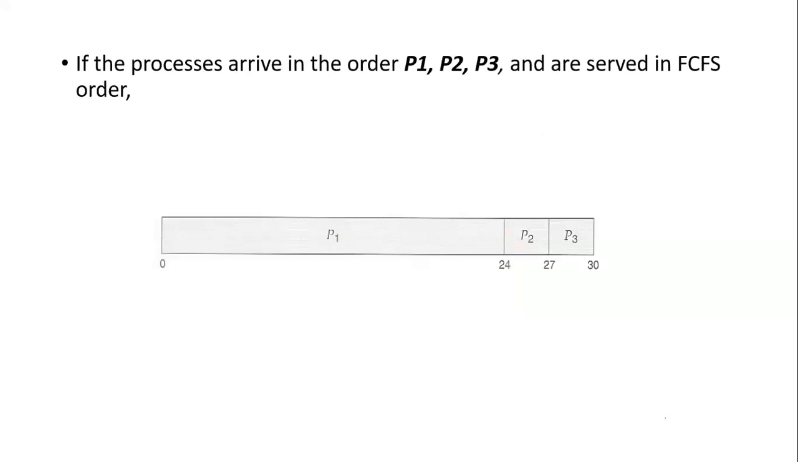So this is the bar chart, or the Gantt chart. If the processes arrive in the order P1, P2, P3 and are served in FCFS order, then the order is very important. See here, your order is P1, P2 and P3, and according to that order we are using FCFS.